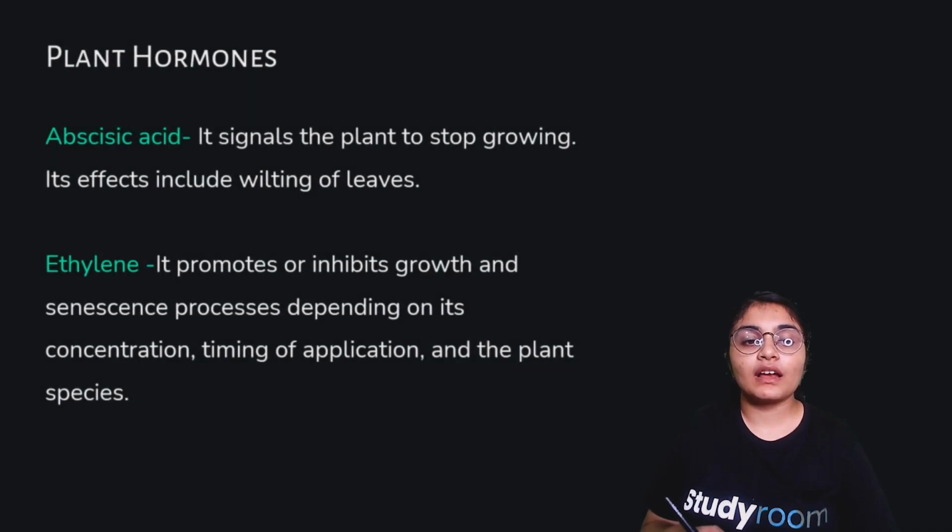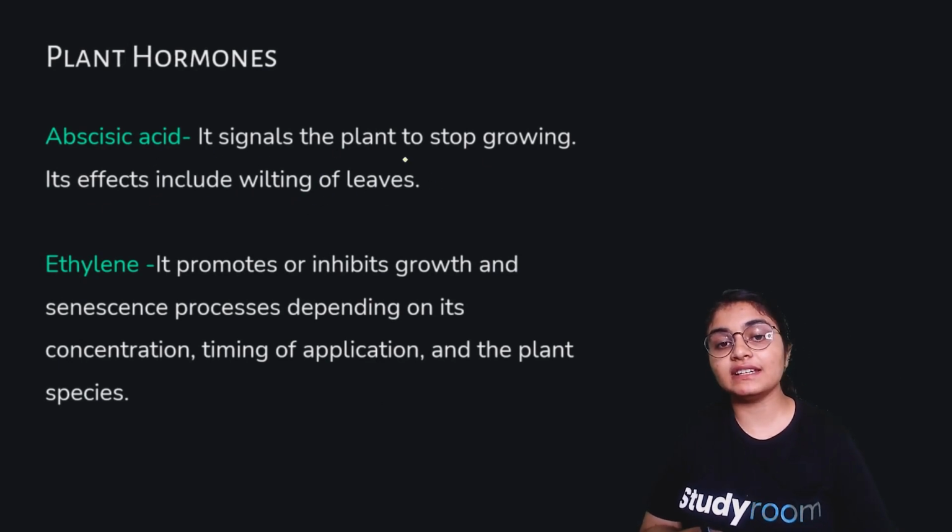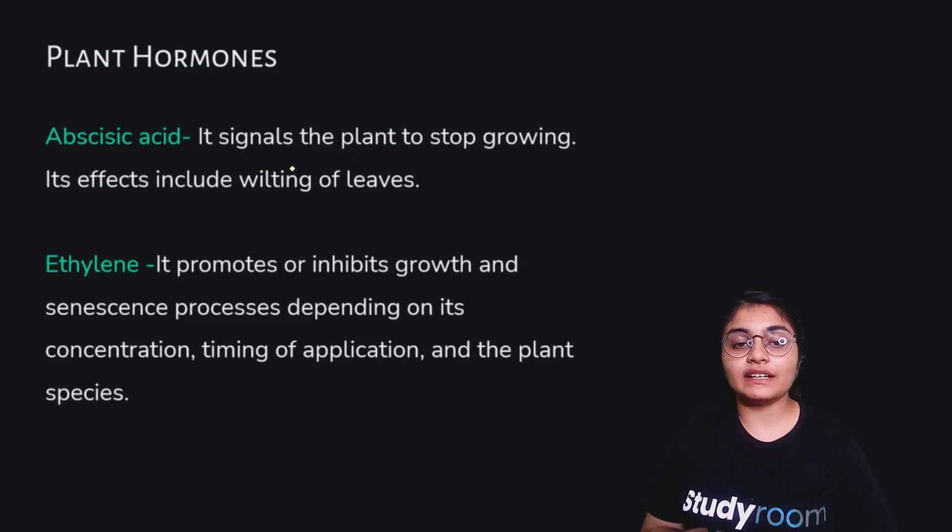We have next abscisic acid. Abscisic acid signals the plant to stop growing. Its effects include wilting of leaves. So as you can see here, abscisic acid is negative, it inhibits the plant growth. So it is negative for the plant and it inhibits the plant growth, and it also results in wilting of leaves.